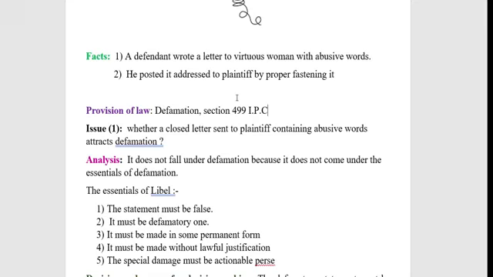With regard to this problem, I do not come across any decided case law. Here, the issue is whether a closed letter sent to the plaintiff containing abusive words attracts defamation. So that is the thing. As I told you, in defamation two things are there, that is libel and slander. If it is in written form, that is libel. If it is not in written form and is said orally, that is slander.